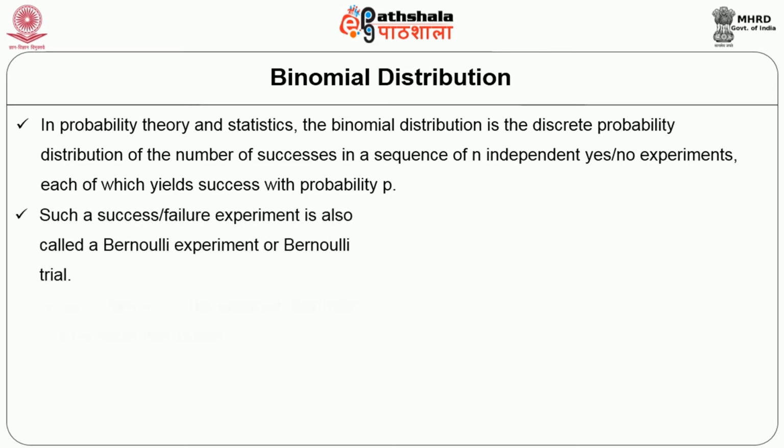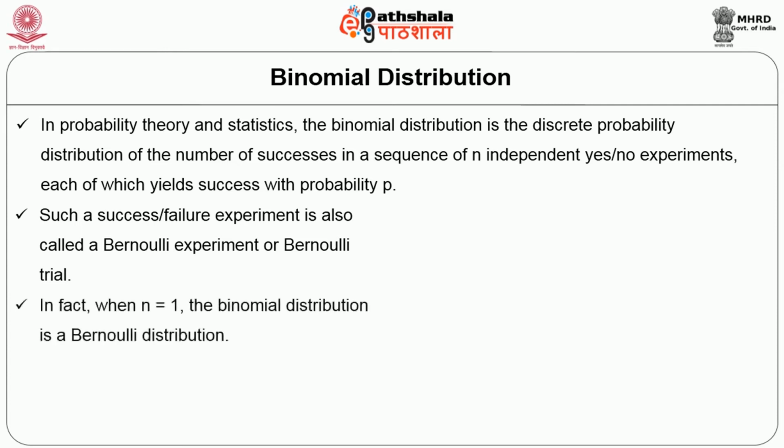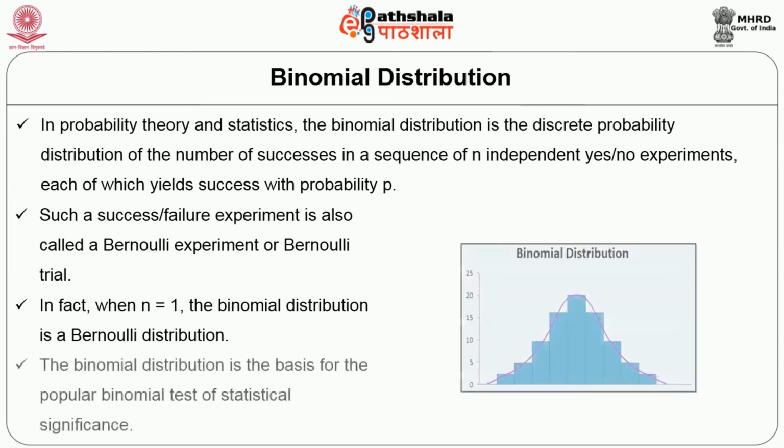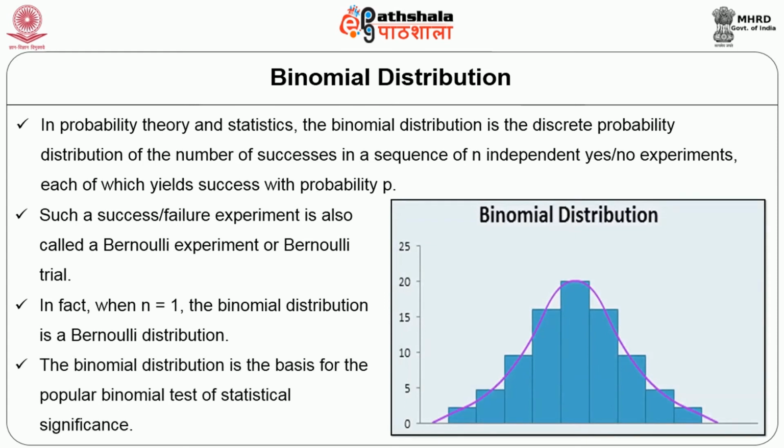Such a success or failure experiment is called a Bernoulli experiment or Bernoulli trial. In fact, when n is equal to 1, the binomial distribution is a Bernoulli distribution. The binomial distribution is a basis for the binomial test of statistical significance.